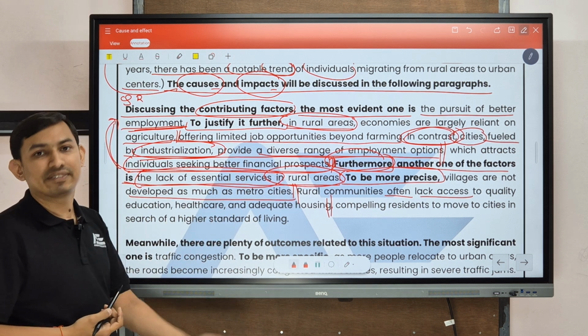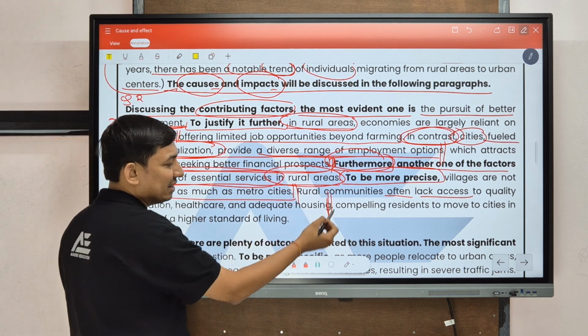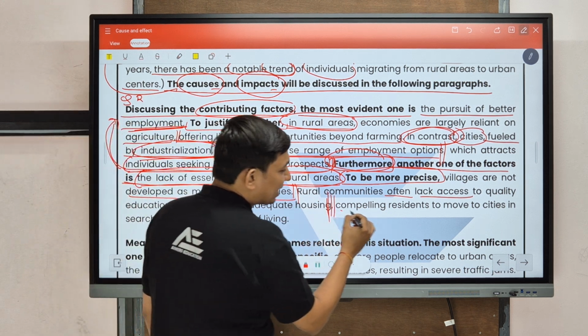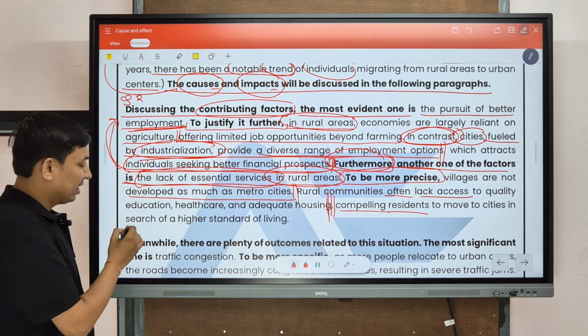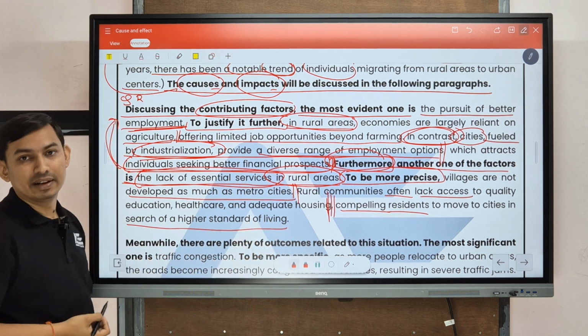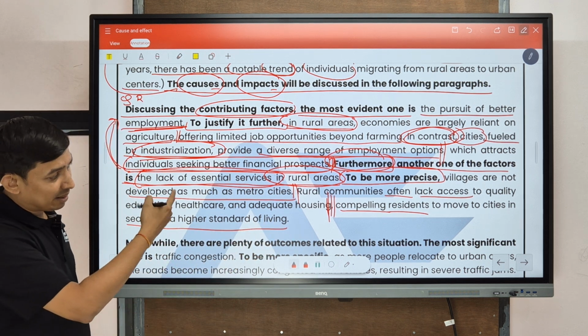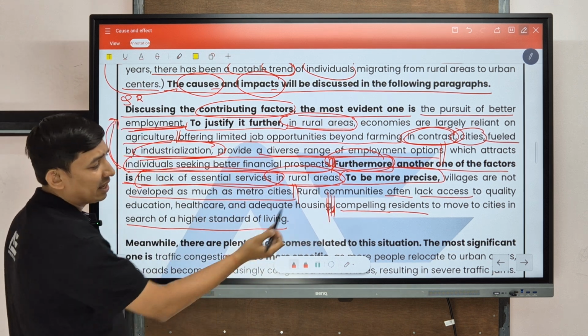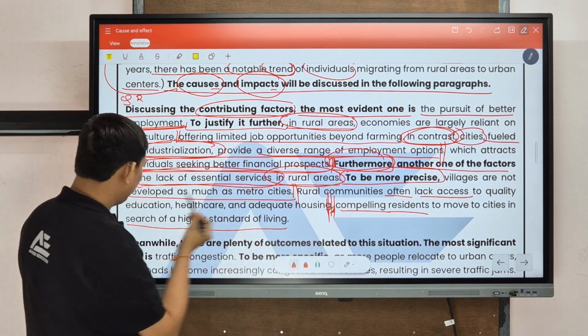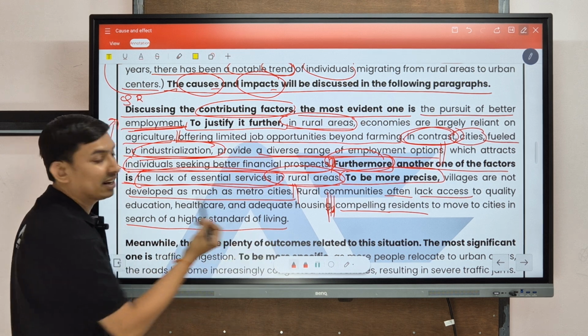So now what is the after effect? The after effect is this: it compels the residents to move to cities. But why? In search of a higher standard of living. Here we have written with good grammatical structure, compelling residents to move to cities in search of a higher standard of living.